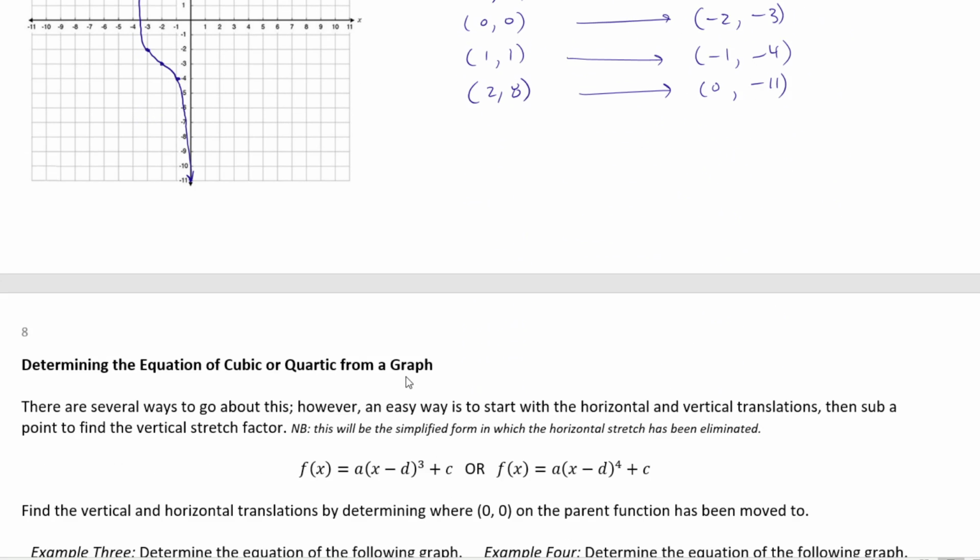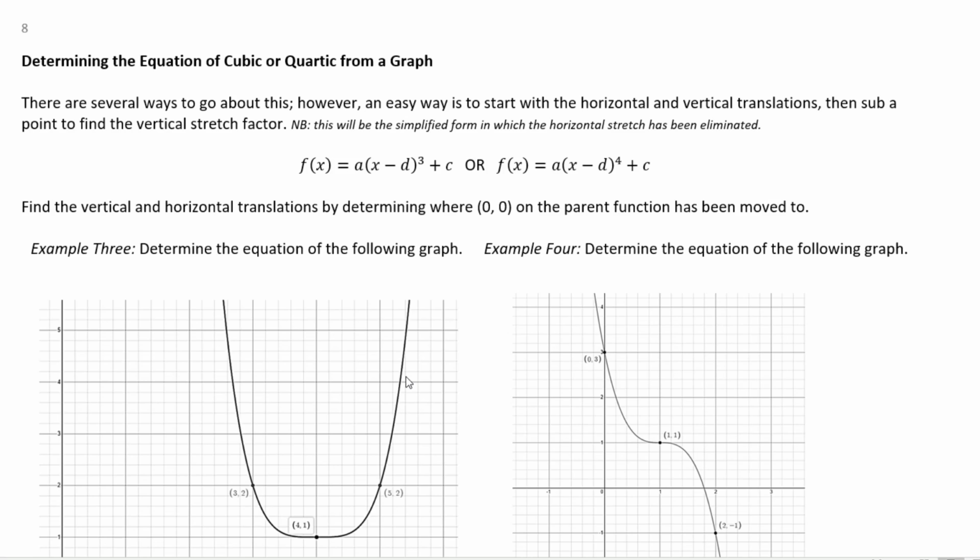All right, what we're going to do is move now to determining the equation of a cubic or a quartic from a graph. There are several ways to go about this. However, an easy way is to start with the horizontal and vertical translations, then sub a point to find the vertical stretch factor. Note, this will provide the simplified form in which the horizontal stretch has been eliminated. I actually think this is probably the easiest way to go about this.